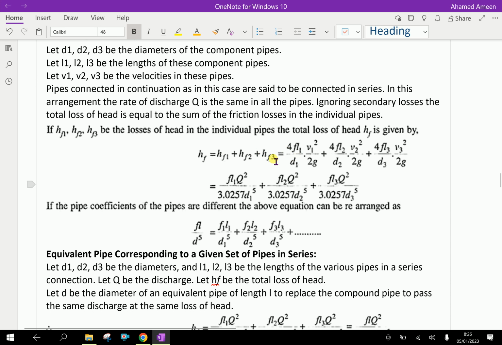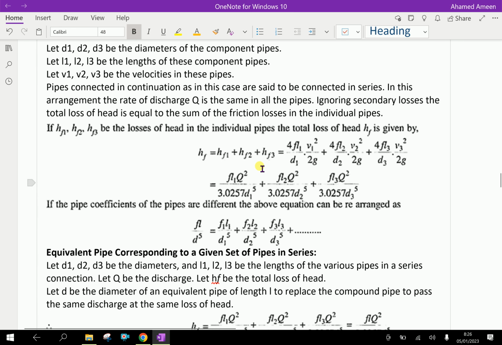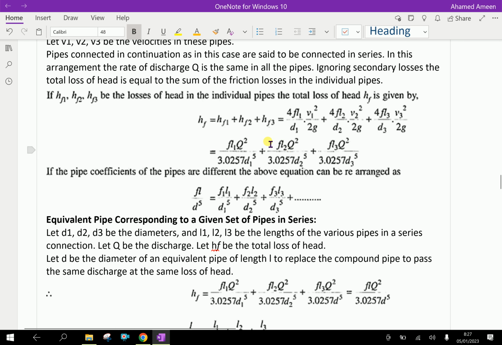Here HF1 is 4FLV squared by D1 2g, which is the formula, and similarly for the second and third pipes. We know that Q equals AV, the cross-sectional area of the pipe multiplied by the velocity, which gives Q, the total flow. Consider Q equals A1V1 equals A2V2 equals A3V3.